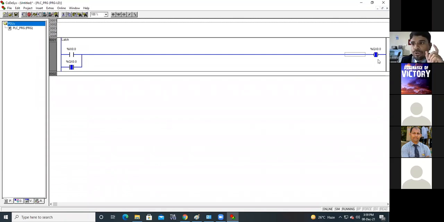Now, if you want to make it off, you cannot operate this because this instruction is available in software and in ladder diagram only. In hardware panel, you don't have any such button. This is virtual instruction, so you cannot operate this. Then second thing, you cannot operate output instruction also.